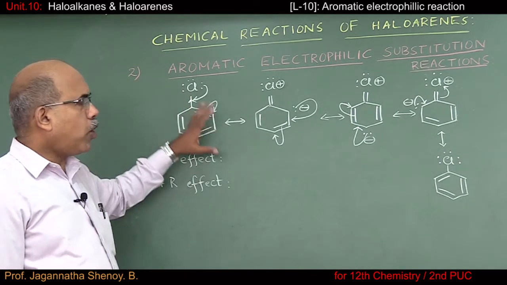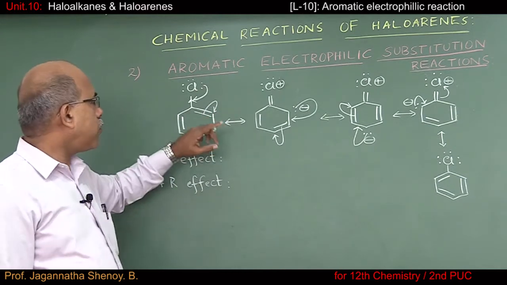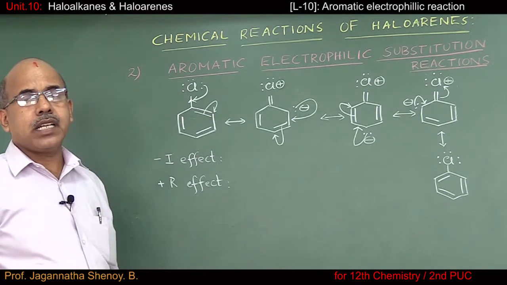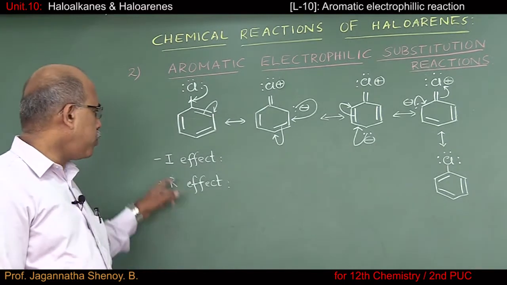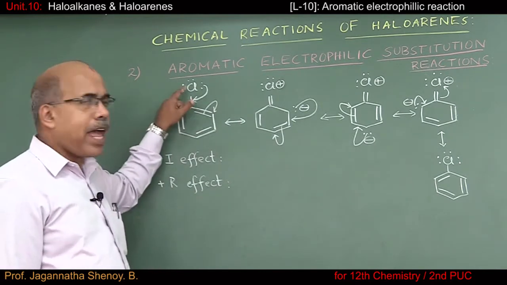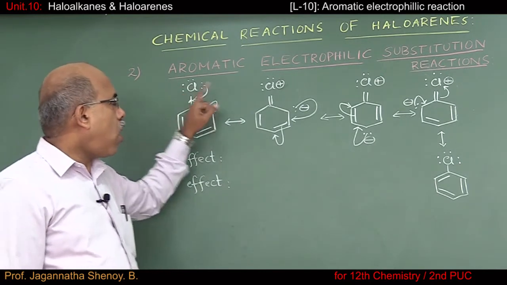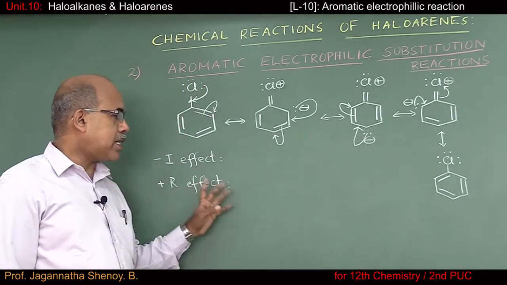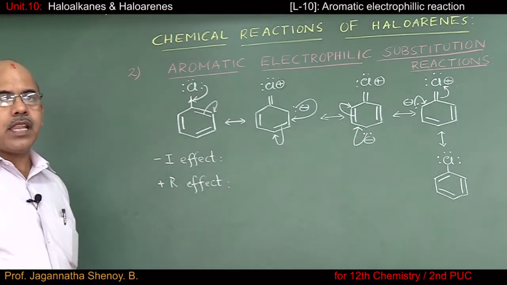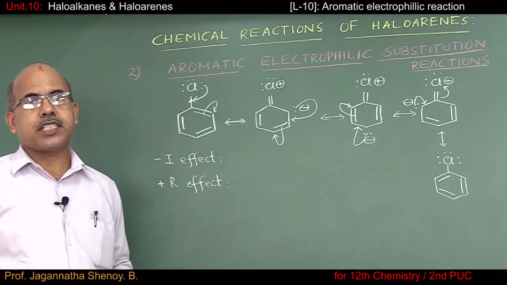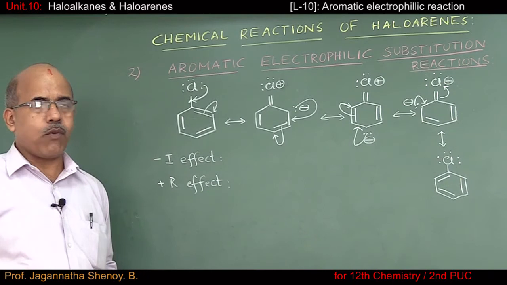So 2 points we are supposed to know. Point number 1, the chlorine atom, in general halogen atom, is a deactivating group because of -I effect. But the same halogen atom is ortho and para directing because of +R effect. Now we shall consider few electrophilic substitution reactions of chlorobenzene one by one.